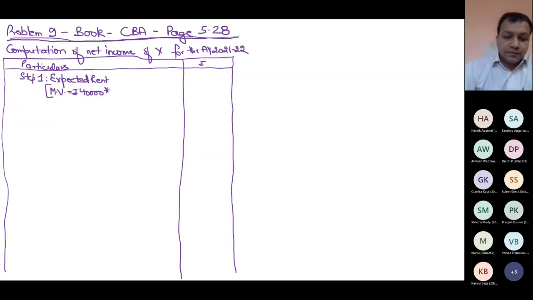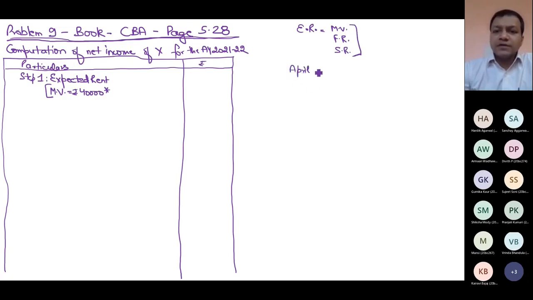Why 6? From October to March. Why from October to March? Why not from September to March? Or why not from April to March? This is my question to you: when I compute expected rent, I need 3 values: municipal value, fair rent, standard rent. In this question there is some problem.